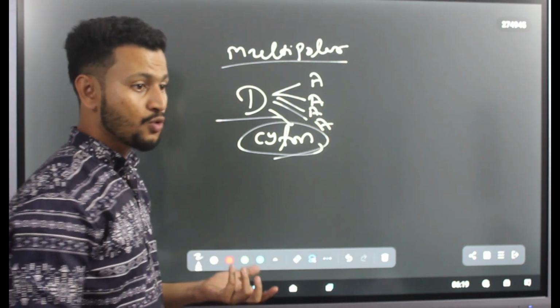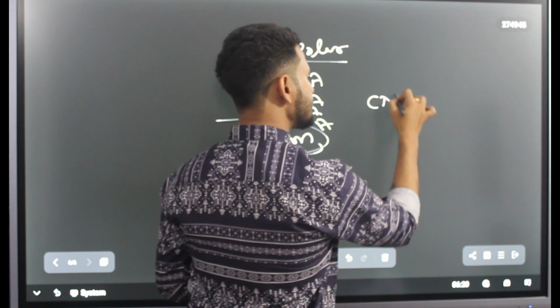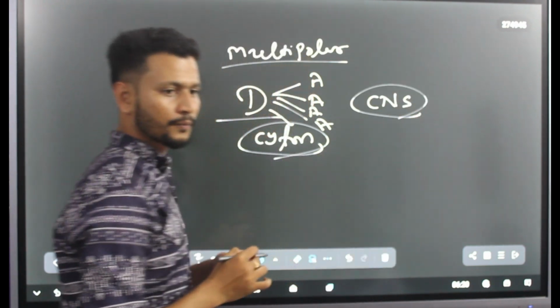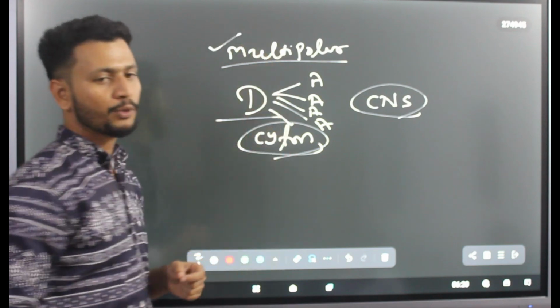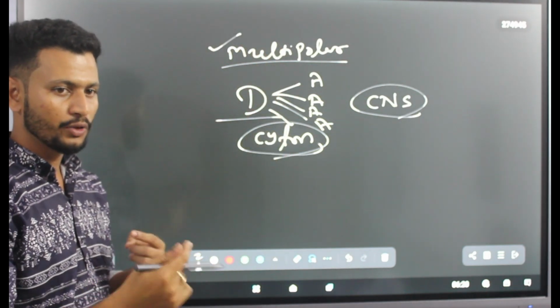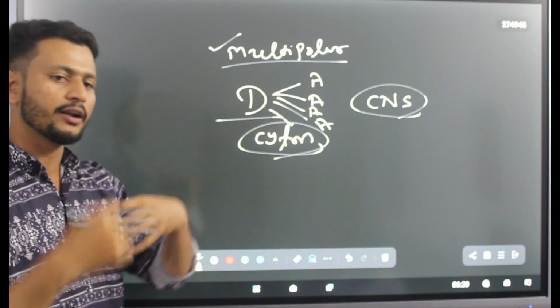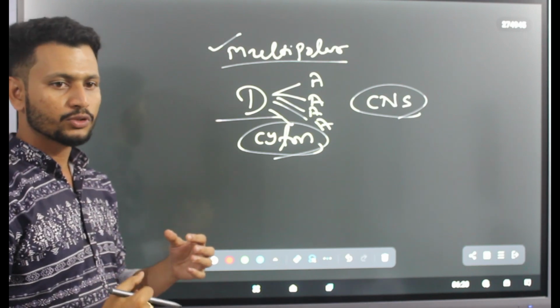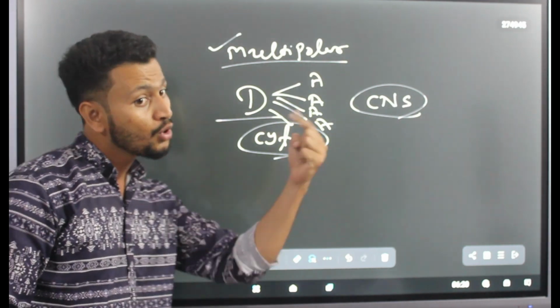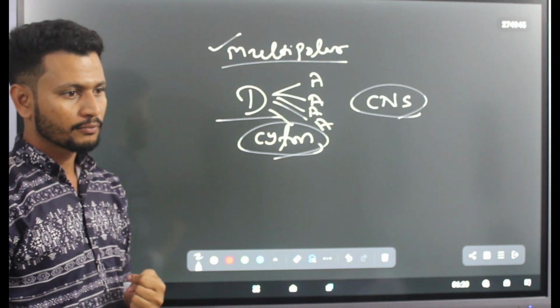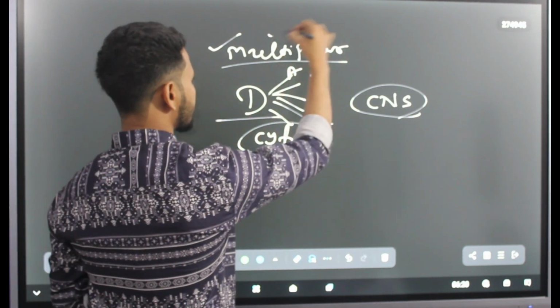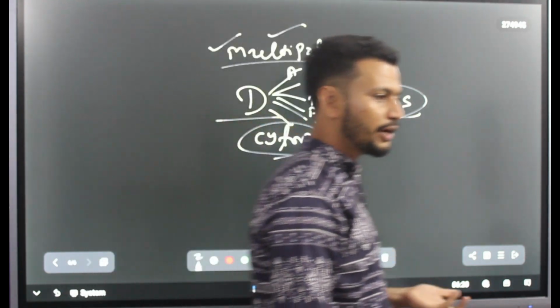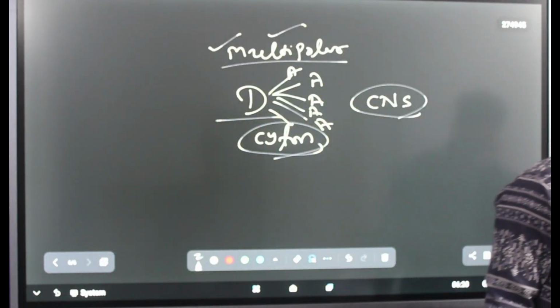This is found typically in the CNS. The neurons present in the CNS are multipolar in nature because they have to receive impulses from various receptors, so the dendrites have to connect to different axons. This kind of structure is known as multipolar neurons. Clear?